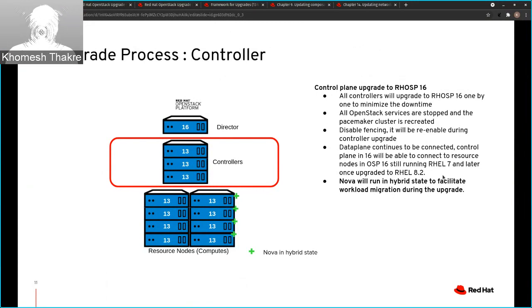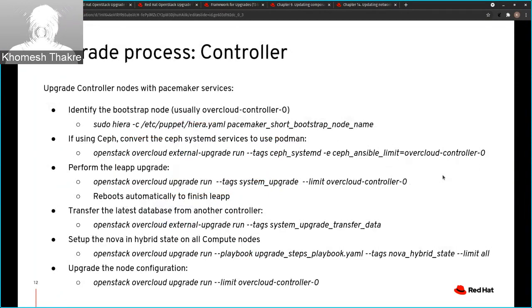During the controller upgrade, we also trigger a Nova hybrid state. As Parag has already described, we spawn a 16.1 Nova compute container on the compute nodes. It makes sure that we have version compatibility between Nova so that we can migrate the VMs from one compute node to another. This is one of the very good features which we were missing earlier in the 10 to 13 upgrade, and we have added it this time. Next we will look at the controller upgrade in detail.